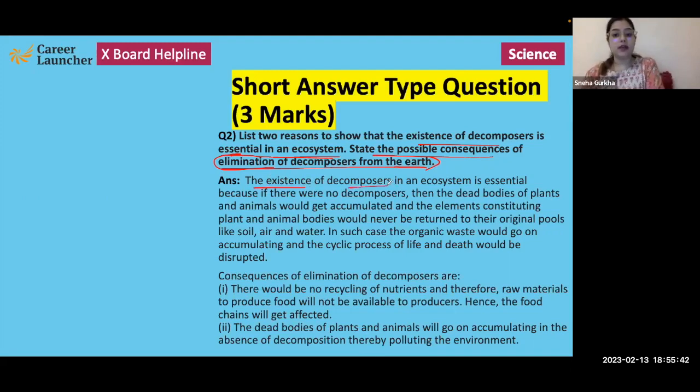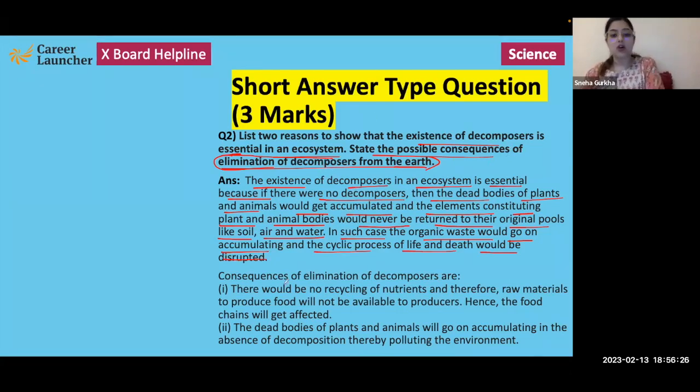The existence of decomposers in an ecosystem is essential because if there were no decomposers, then the dead bodies of plants and animals would get accumulated, and the elements constituting plant and animal bodies would never be returned to their original pools like soil, air, or water. In such a case, the organic waste would keep on getting accumulated, and the cyclic process of life and death would be disrupted.